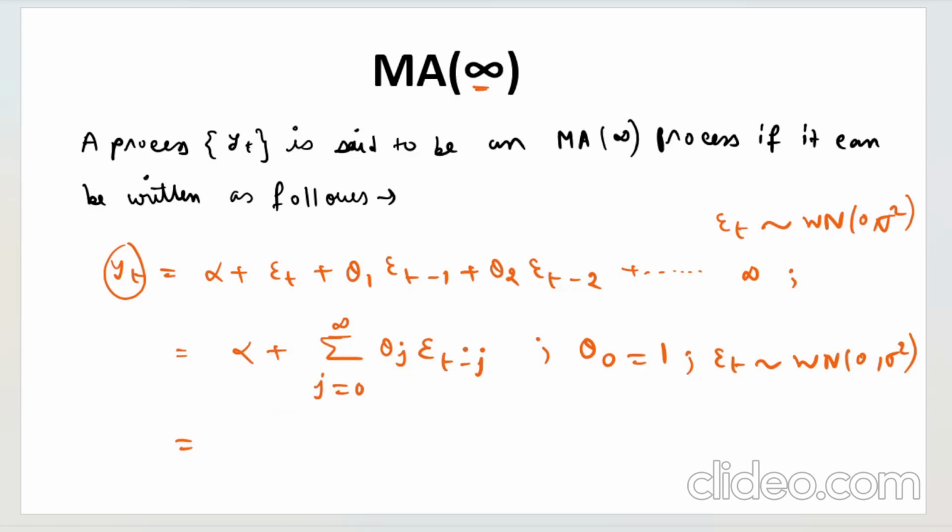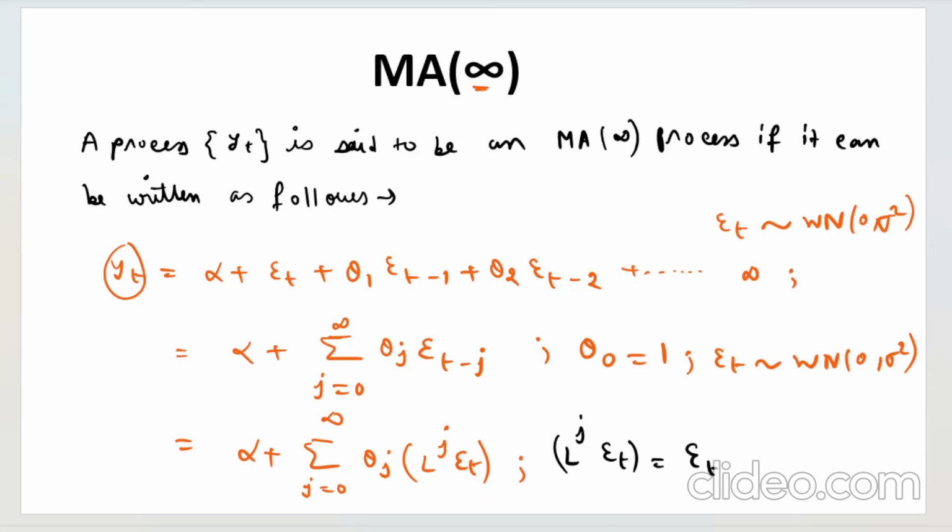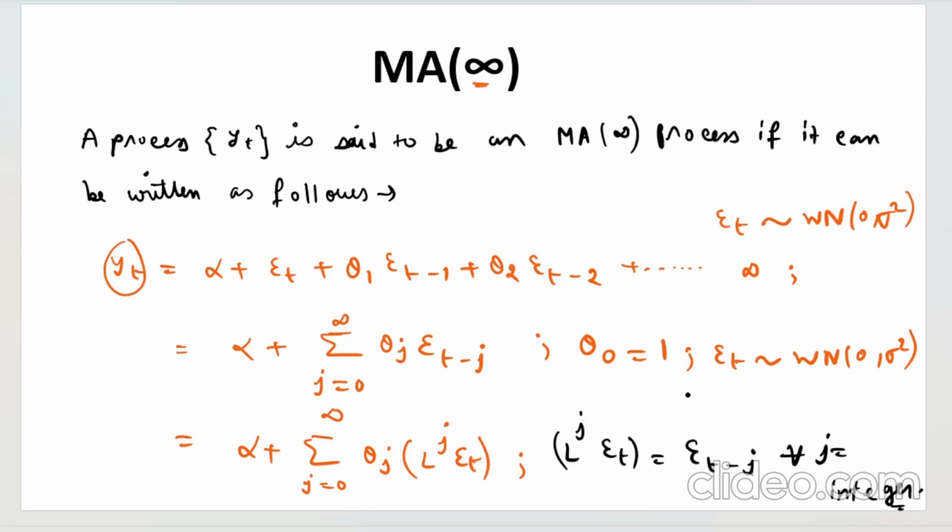And now in the previous video I told you how to write the lag operator representation of this expression, so let me do that also. The sum over j from 0 to infinity, theta j as it is, and epsilon t minus j can be written as L to the power j, the lag operator to the power j, into epsilon t, where L to the power j epsilon t is nothing but epsilon t minus j for all integer j.